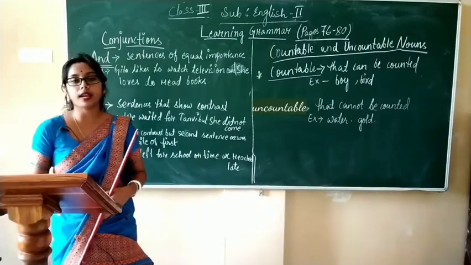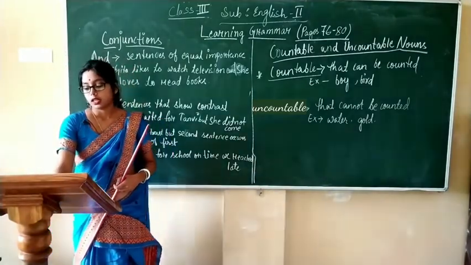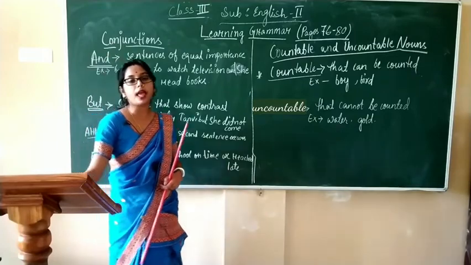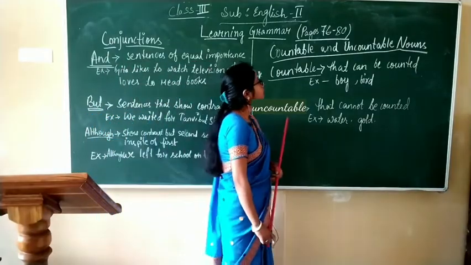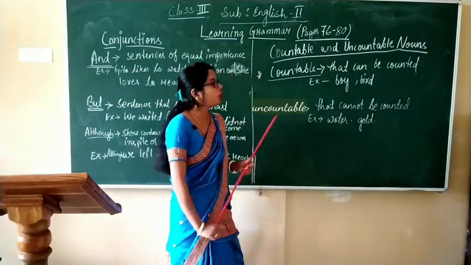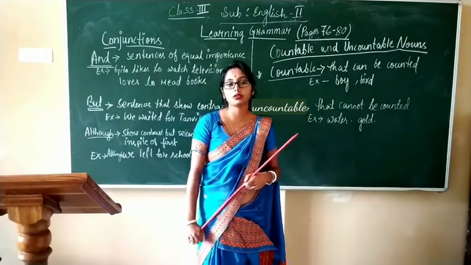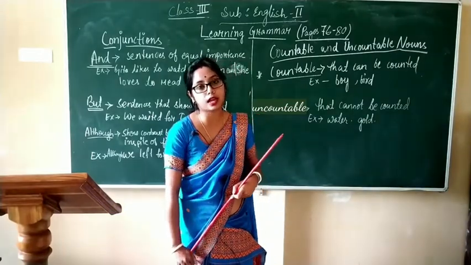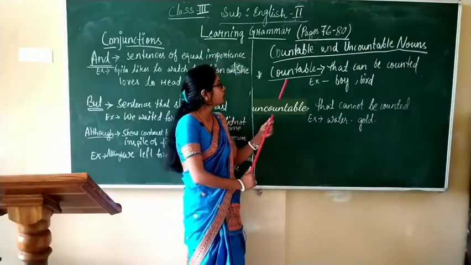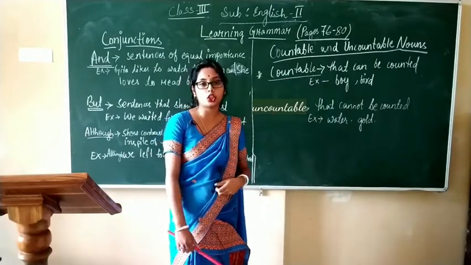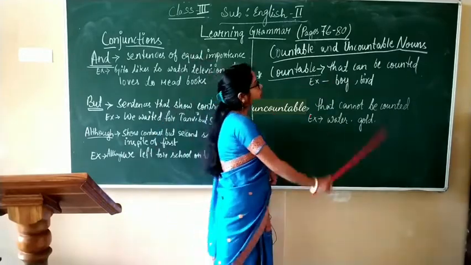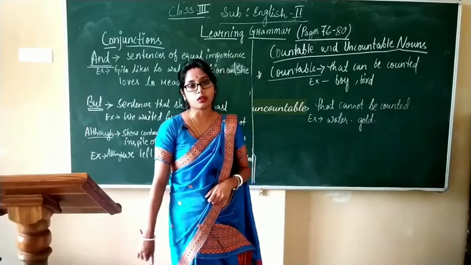Understood? Now our next topic is countable and uncountable nouns. So, what are countable nouns and what are uncountable nouns? Countable nouns are those that can be counted.